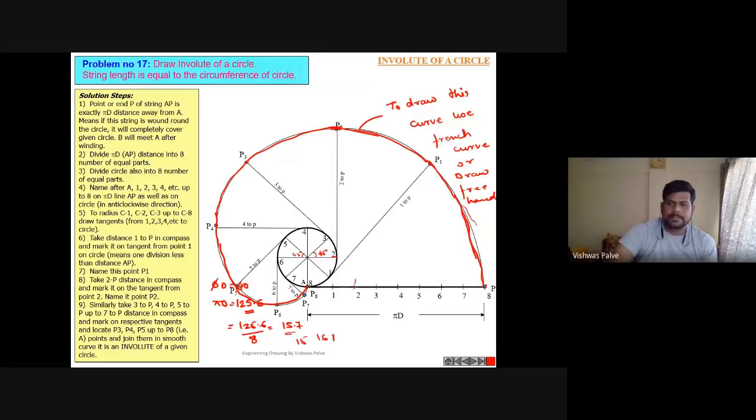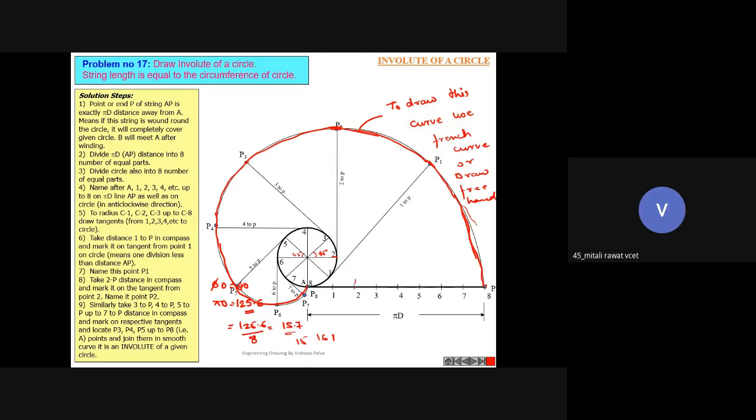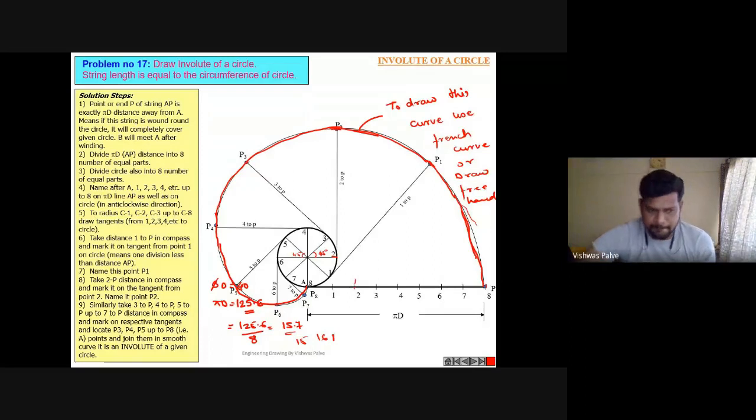So while we were making the 8 divisions, we have to take 10 millimeter, 1 centimeter distance when we are making those 8 divisions. Because 1 millimeter is a very small distance, we have to take some equal distance. So let us take it as 10 millimeter. That will be convenient for taking on this scale, because on our conventional scale 10 millimeter markings are there. 1 centimeter, 2 centimeter, it is written clearly. That's why it is taken as 1 centimeter or 10 millimeter.